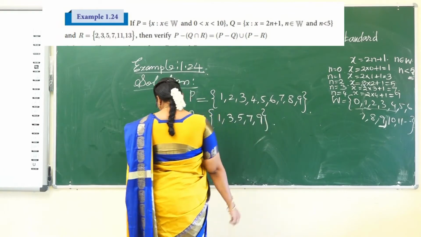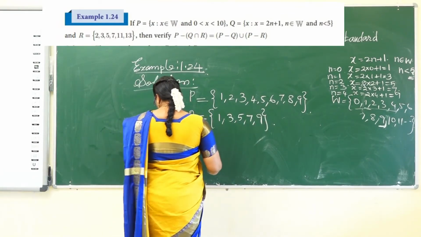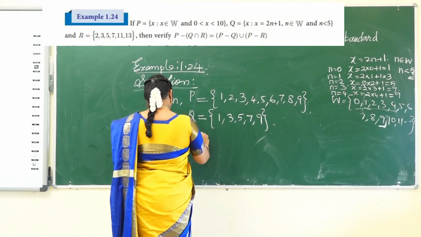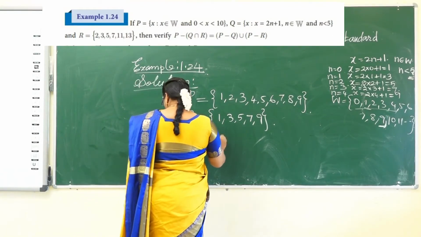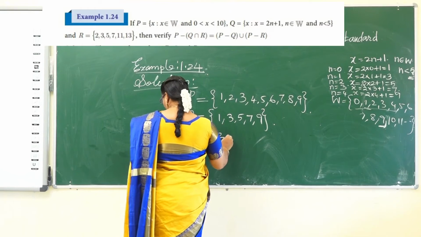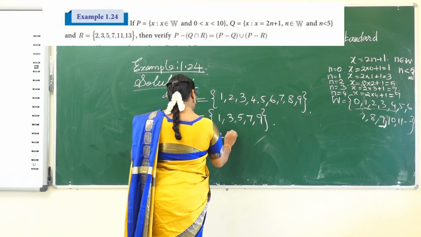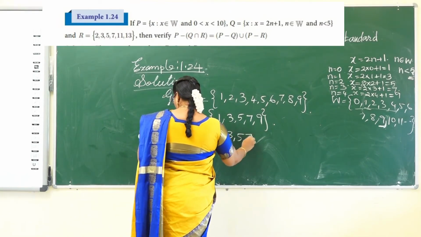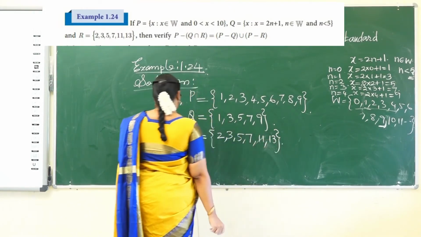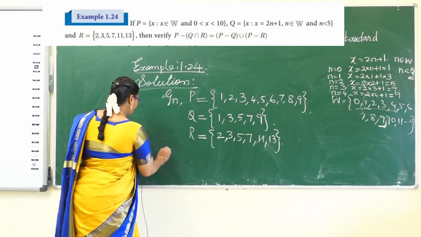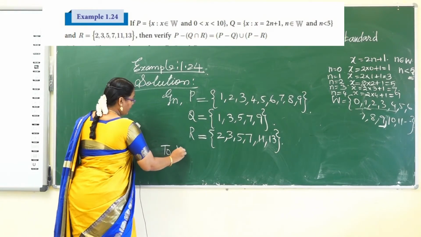And then R is given in the roster form. So, the elements of set R are 2, 3, 5, 7, 11, 13. Then verify.